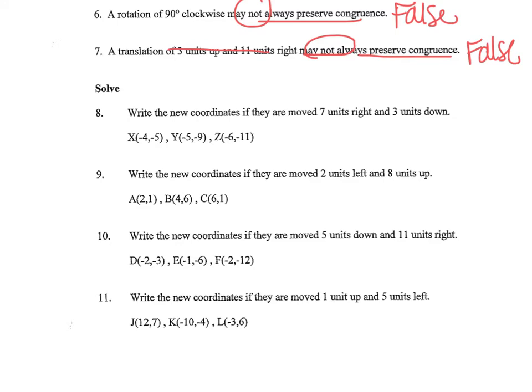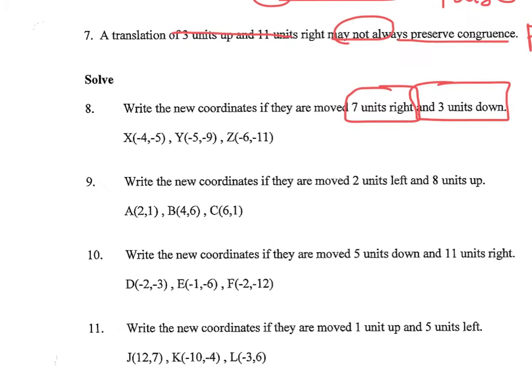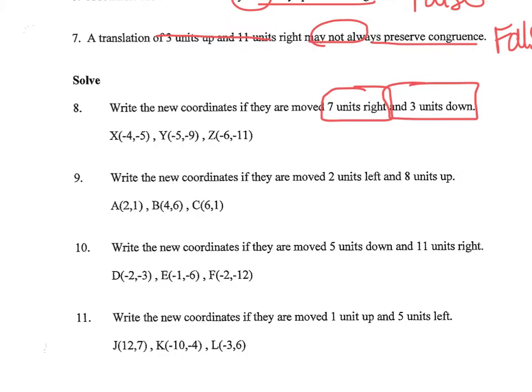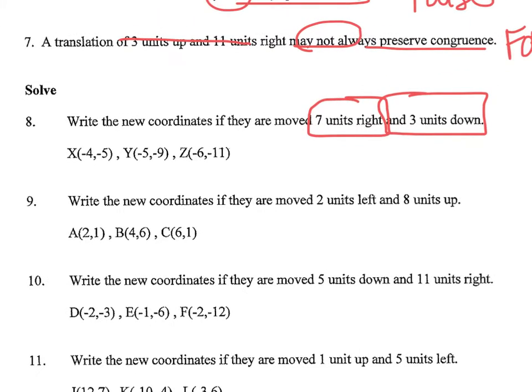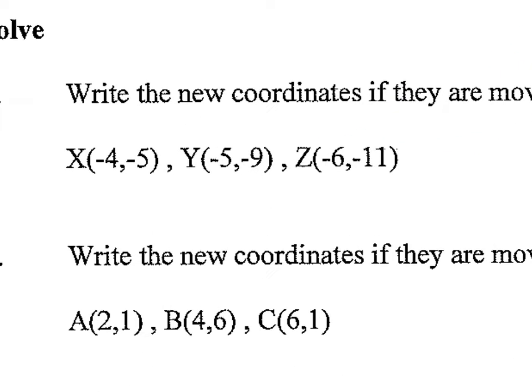Write the new coordinates if they are moved 7 units to the right and 3 units down. Coach Elkins kind of gave this in class. He kind of wrote most of these down. But the going to the right is the x-axis, and if we go to the right, those are our positive numbers. So we would be adding that 7. We're going to add it to all of the x values. So I'm going to say plus 7, plus 7, plus 7.